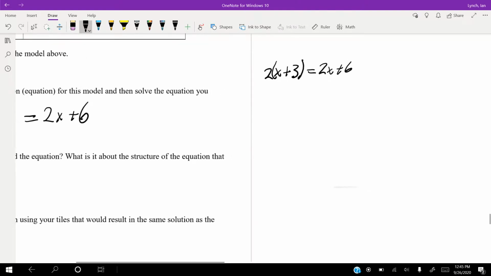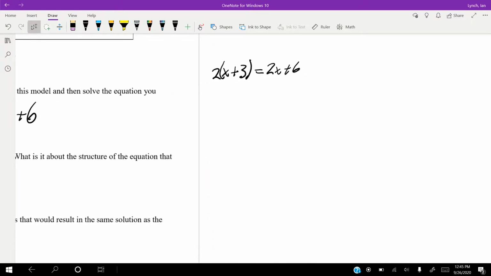All right, so as always, guys, first step is to distribute. So we'll distribute this 2 through, and we get 2x plus 2 times 3 is 6 equals 2x plus 6. That's weird. They're all equal. We have the same amount on both sides. So let's just do our steps: combine like terms. We don't need to do that here. Let's move our variable. I don't think it matters since they're the same.